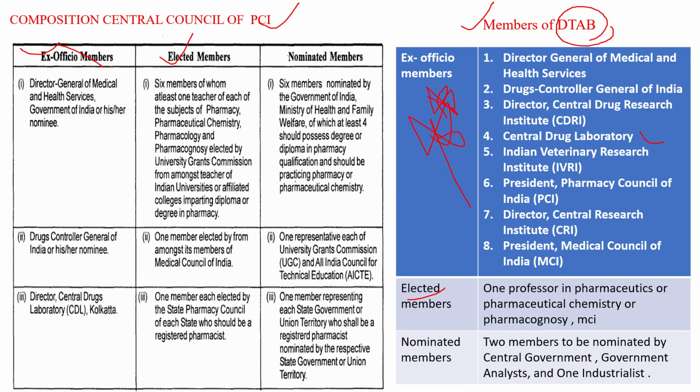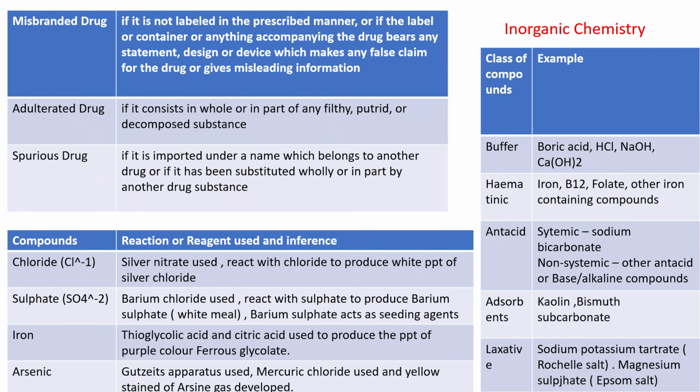Next we are going to discuss a few terminologies: misbranded drug, adulterated drug, spurious drug. These 3 terms are very important, because most of the time they will ask about either misbranded, adulterated or spurious. You just have to remember the definition of each. Misbranded means the branding is wrong, meaning labeling is not properly maintained in the prescribed manner.